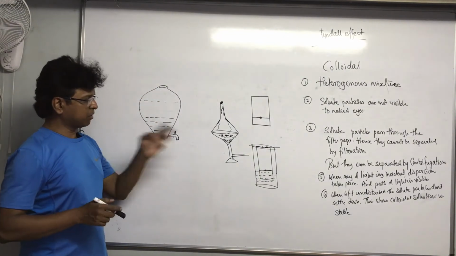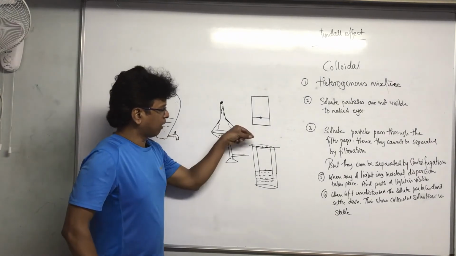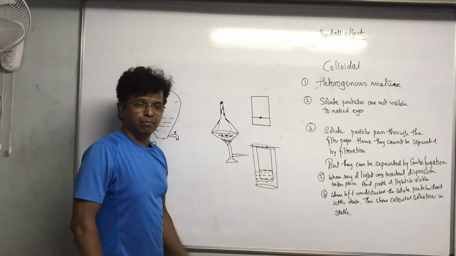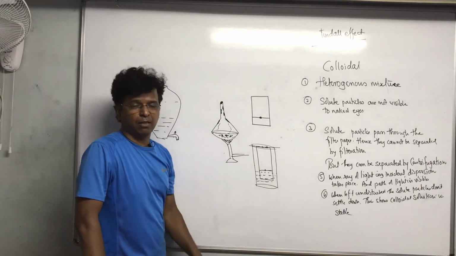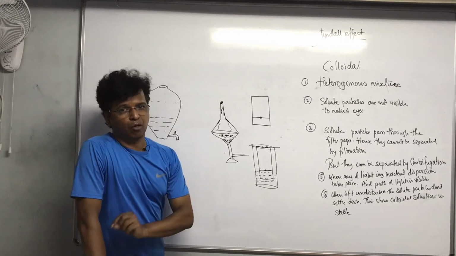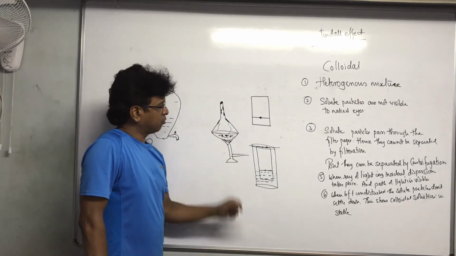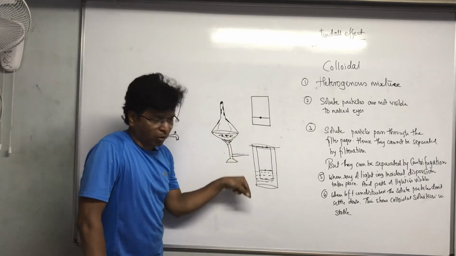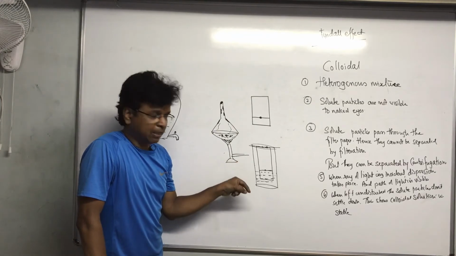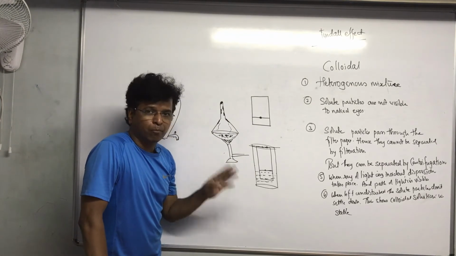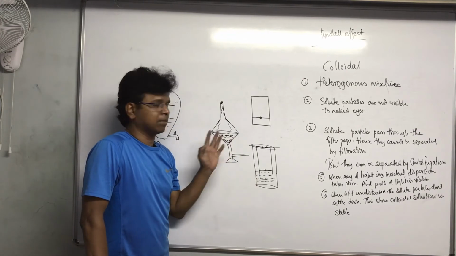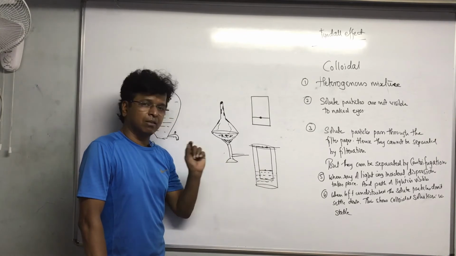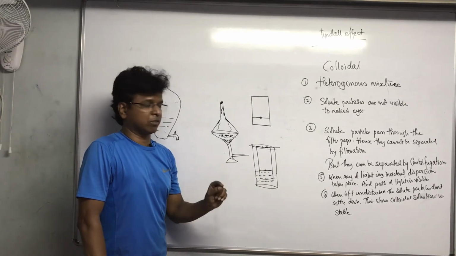This is the arrangement that they have done, so that you don't have to keep on holding it for a long time, otherwise your hands will pain, and you may drop it down, and then the ink will come in contact with the water, and everything will be in vain. So it is better that you keep it like this. You can also hold this and pour water inside, drop by drop, slowly, steadily, and when the water reaches this height, stop pouring. That also can be done. But the idea is that this setup should be created so that the ink drop is slightly away from the water surface.